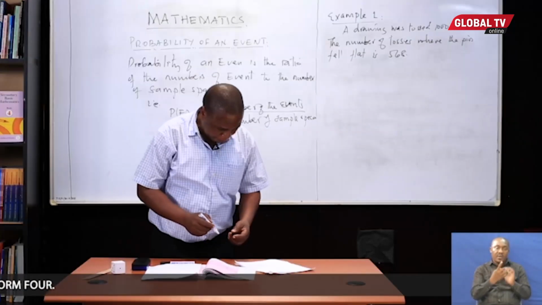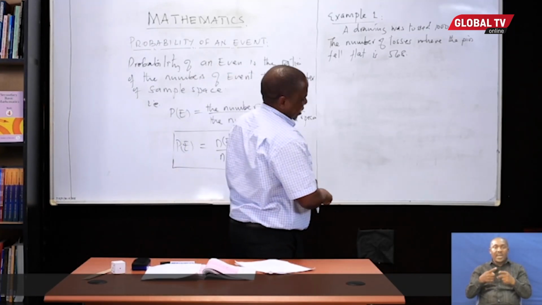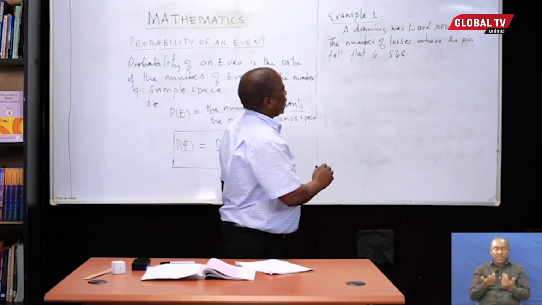Finally, calculate the probability that when such a pin is tossed, it will fall flat.